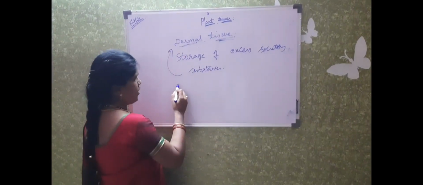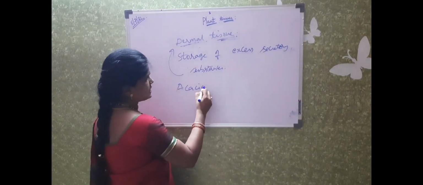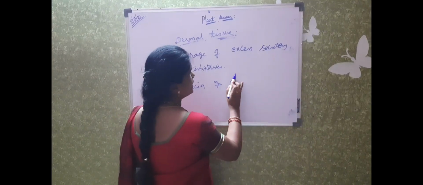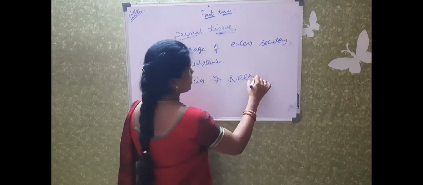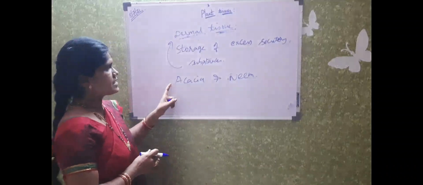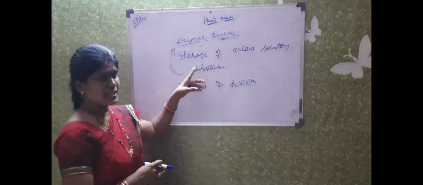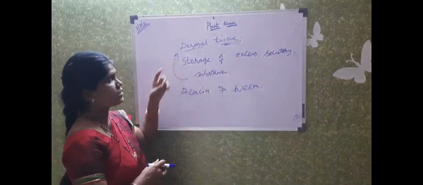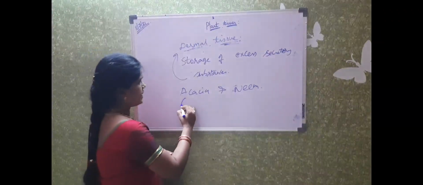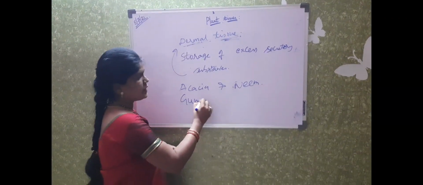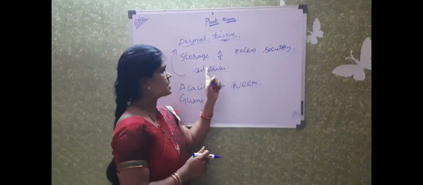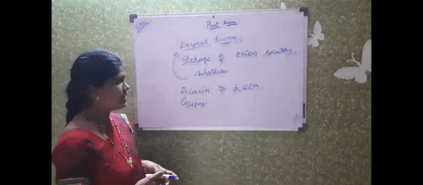For example, in plants like acacia and neem trees, we can see secretory substances are excreted through the dermal tissue. And in gum plants also, these excretory substances are stored in the dermal tissue.